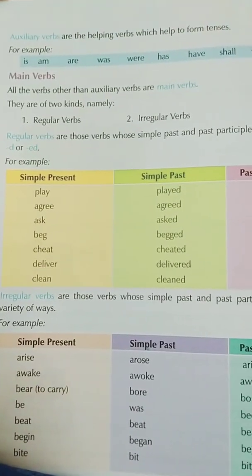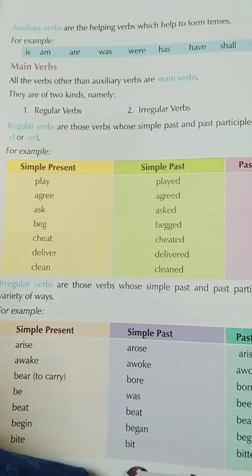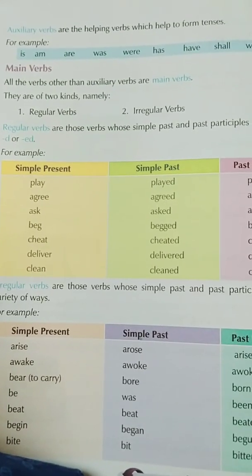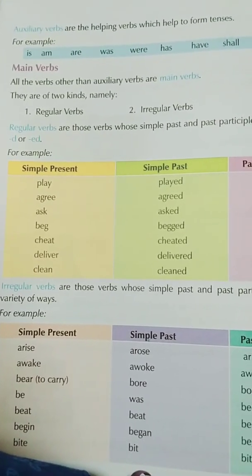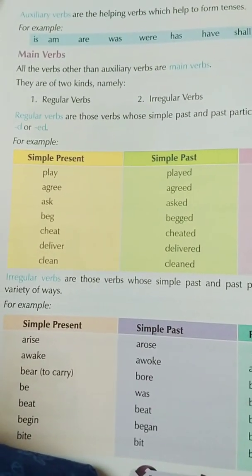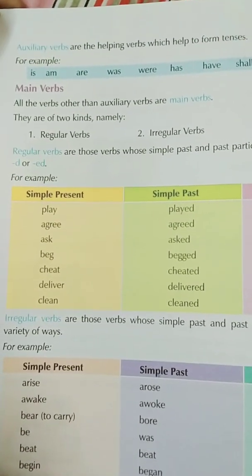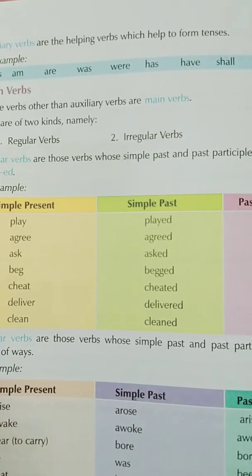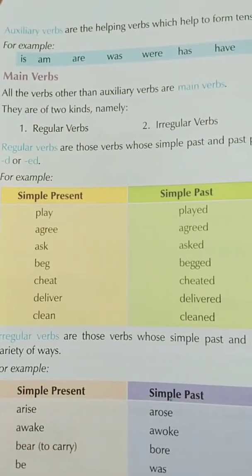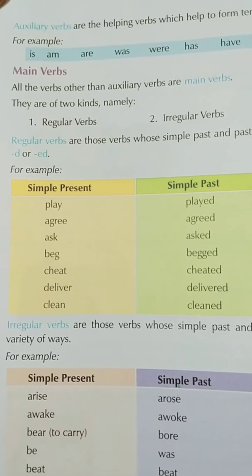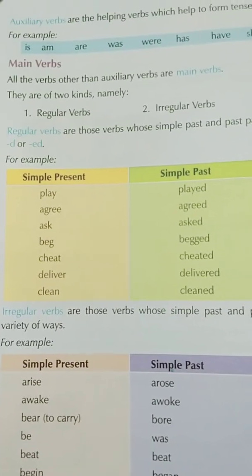Now see, auxiliary verbs. Auxiliary verbs are the helping verbs which help to form sentences. Then main verbs: all the verbs other than auxiliary verbs are main verbs. They are of 2 kinds, regular verbs and irregular verbs. See, what are regular verbs? Regular verbs are those verbs whose simple past and past participles are formed by adding d or ed. These are the regular verbs. So underline this. It is very important for you all.